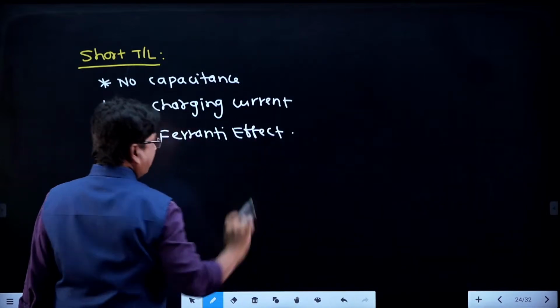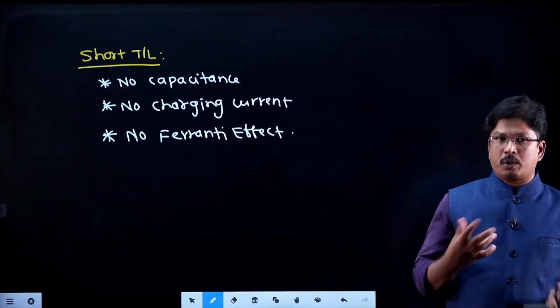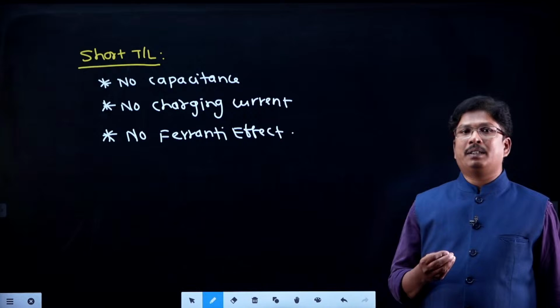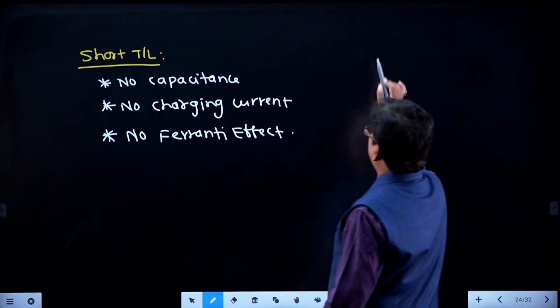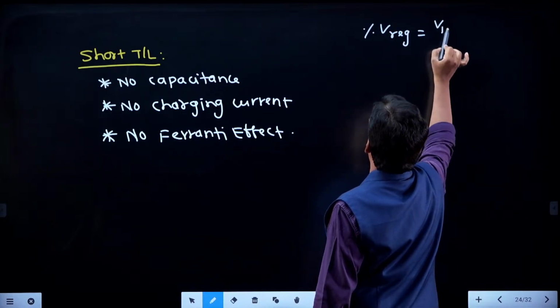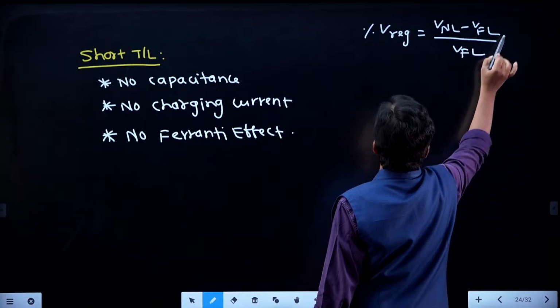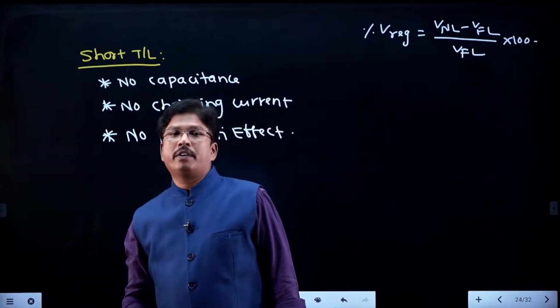Means the receiving end voltage, whenever it is more than the sending end voltage under no load condition, that phenomenon we call the Ferranti effect. That concept you cannot get in short transmission lines. Whenever you are calculating percentage voltage regulation, it is the no load voltage minus the full load voltage, divided by the full load voltage, into 100. That is the formula: V no load minus V full load divided by V full load into 100.